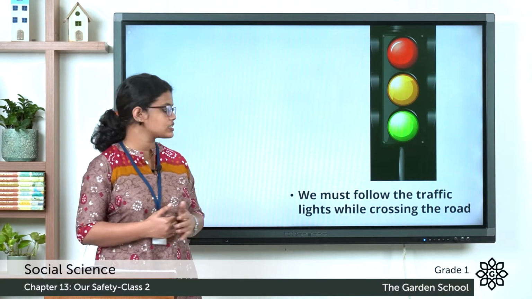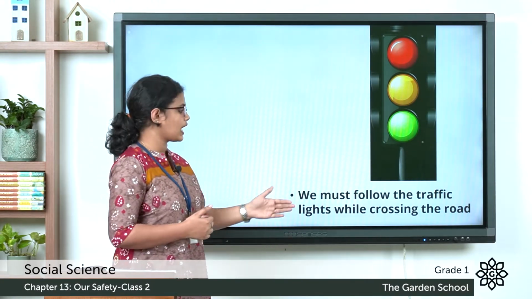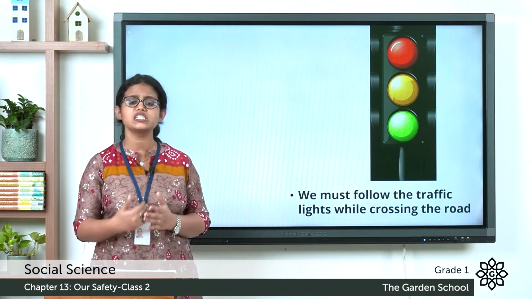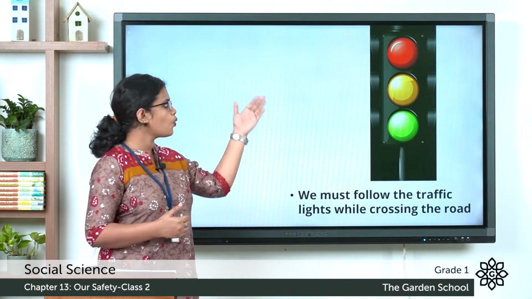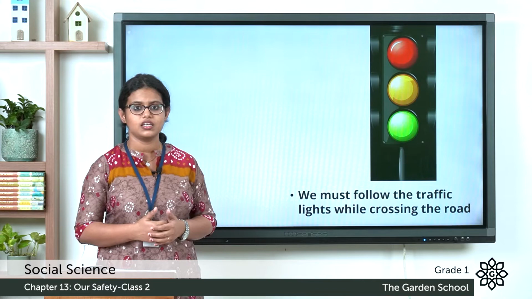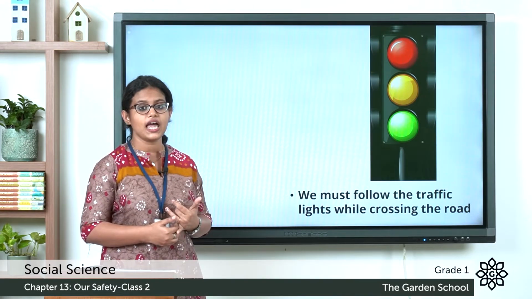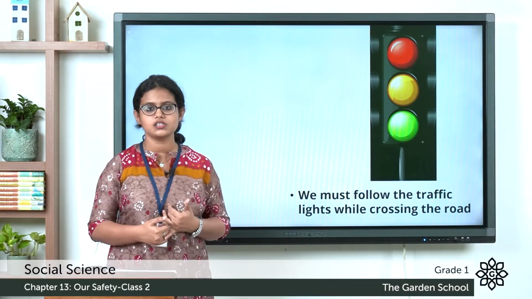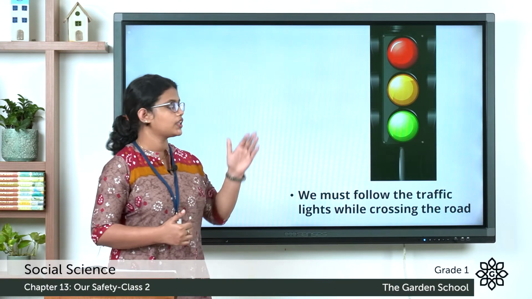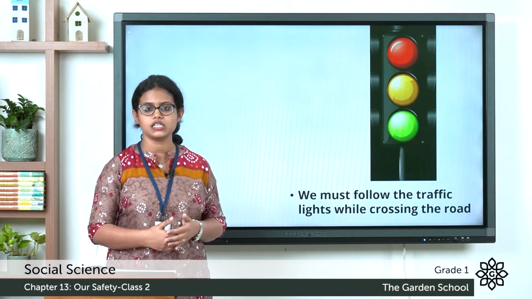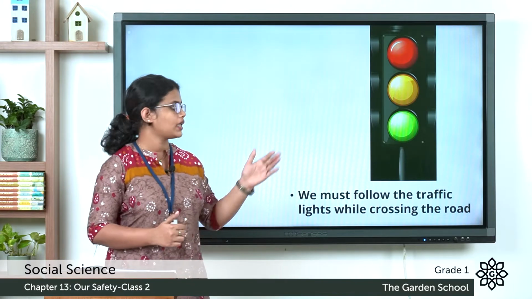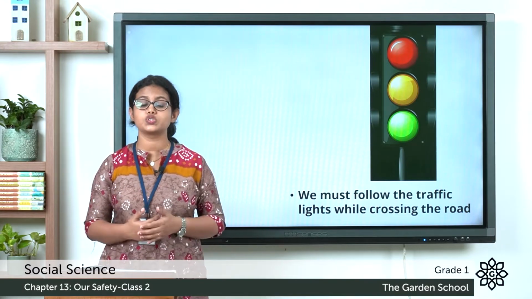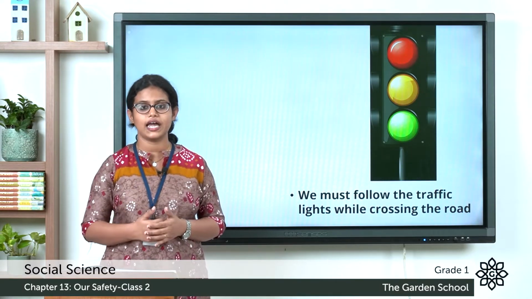The next point is, we must follow the traffic lights while crossing the road. So what do these traffic lights say? You have the red light, the yellow light, and the green light. The red light tells the vehicles to stop. Then what about the yellow light? The yellow light tells vehicles to wait. Then what about green? It tells the vehicles to go. So we should always follow the traffic lights.